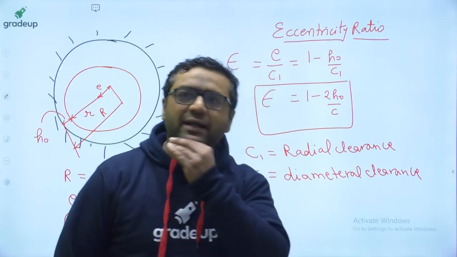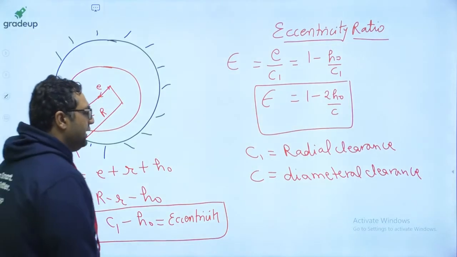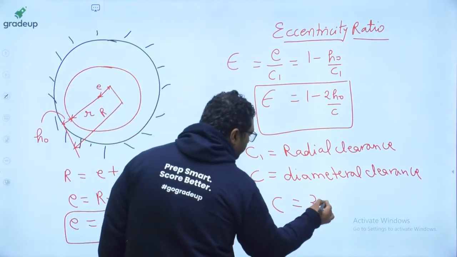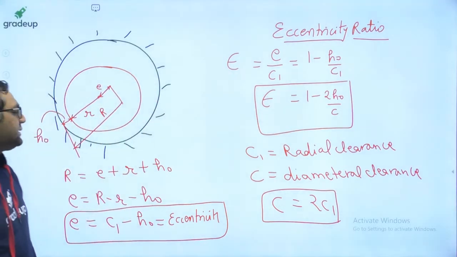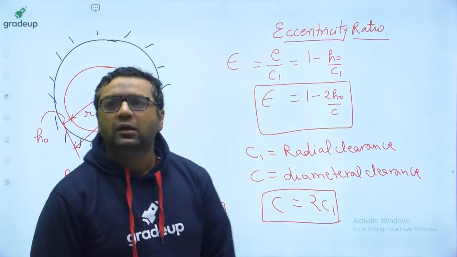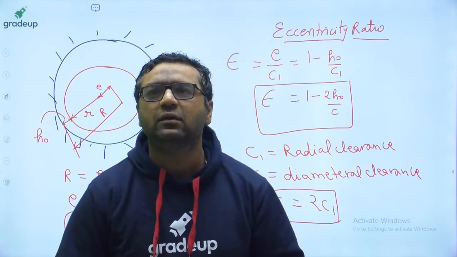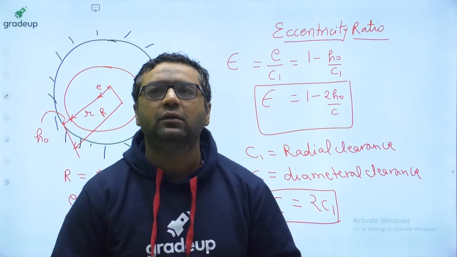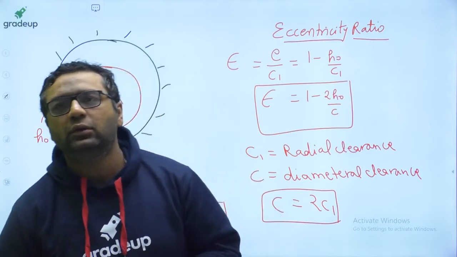Yes. So C1 and C you know. So C is 2 times C1. Okay? That's why we have written like this. C is 2 times C1. Okay guys. So this is something related to this. Is it fine, guys? Shall we move further now?